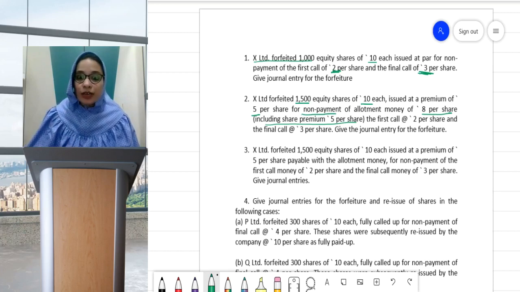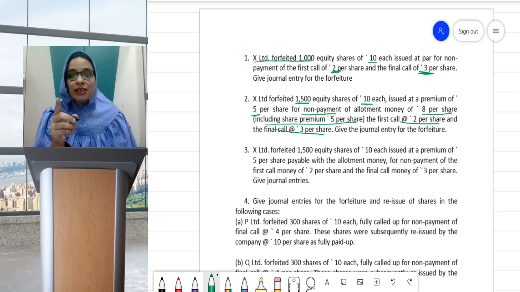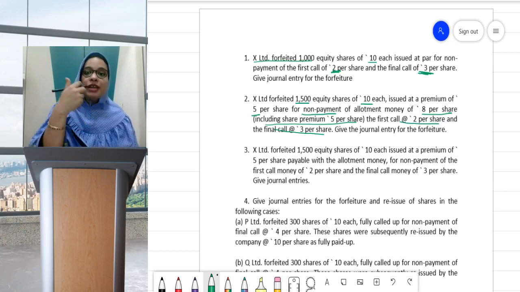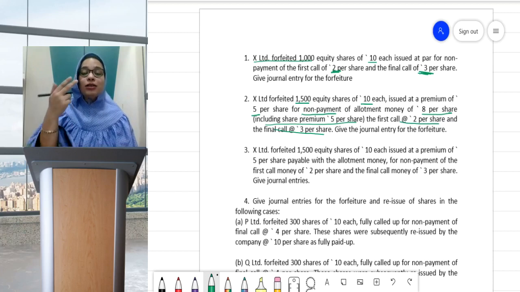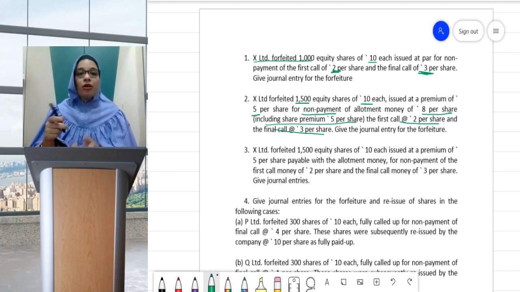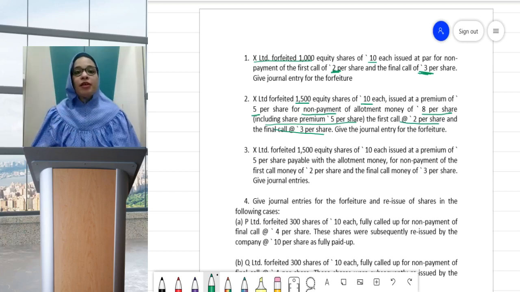Then the first call at 2 per share and final call at 3 per share. Give journal entry for forfeiture. Let us read the question again. They are saying 1,500 equity shares of 10 each issued at premium of 5 per share are being forfeited for non-payment of allotment money, first call money and final call money. So here again we can understand that all three amounts were called up. Allotment was called up, first call was called up, final call was called up, and none of the amount has been received, and then the shares are being forfeited.